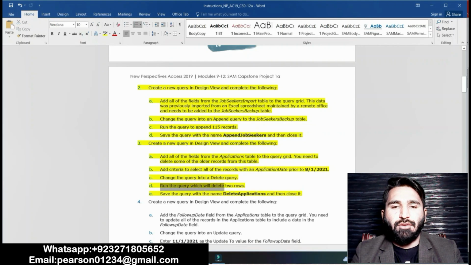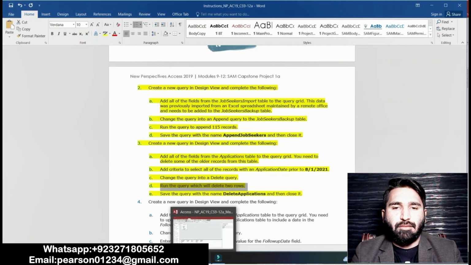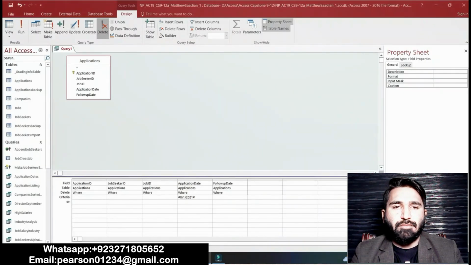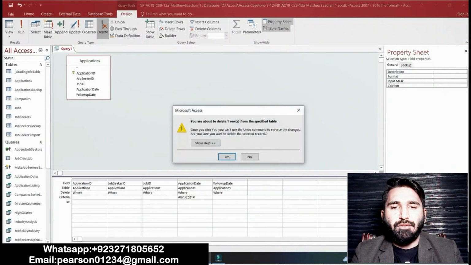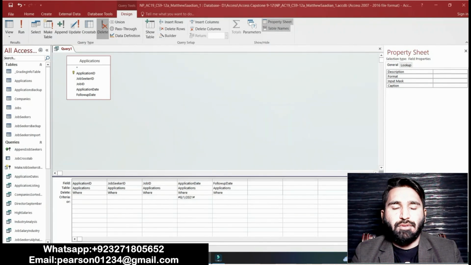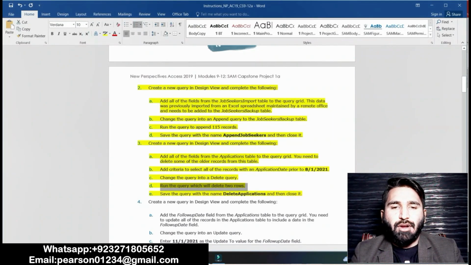Point D is that run the query which will delete two rows. Run the query. Okay, yes, then you are about to. Okay, it's done now. Point D is complete now.